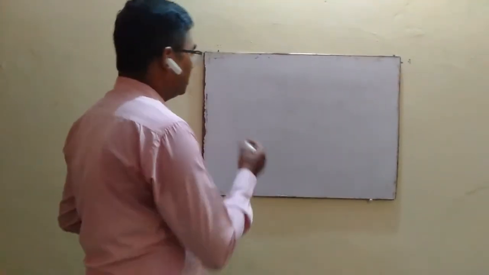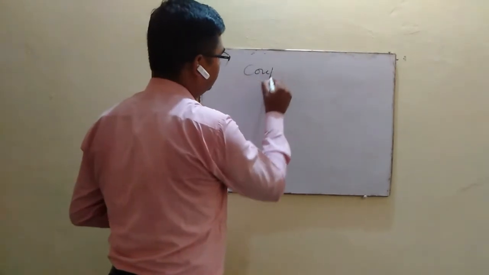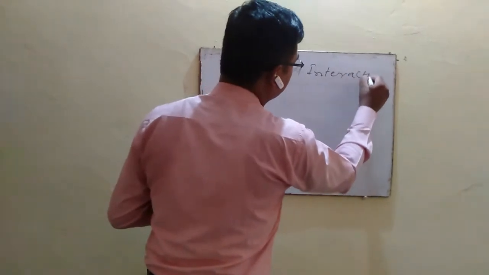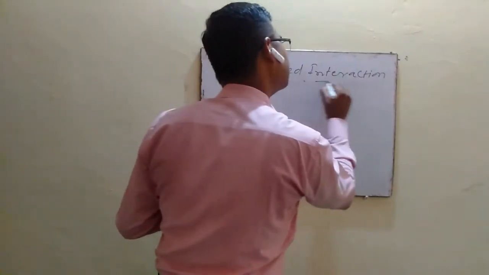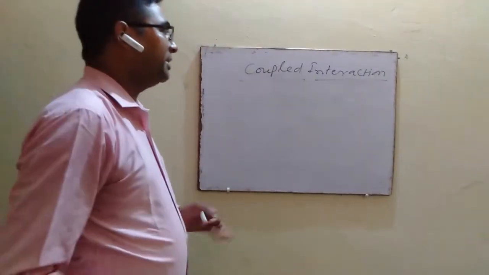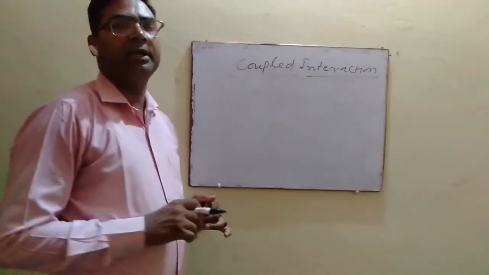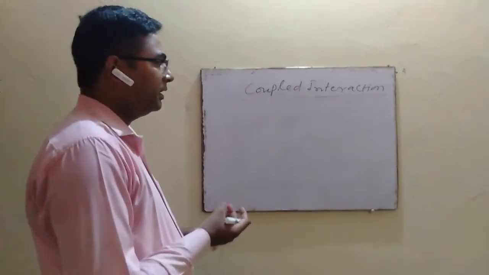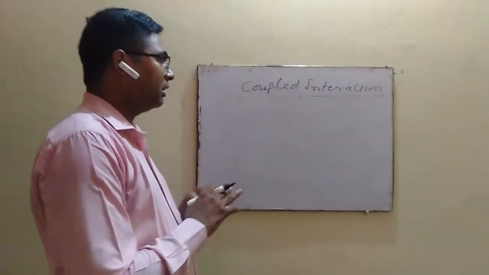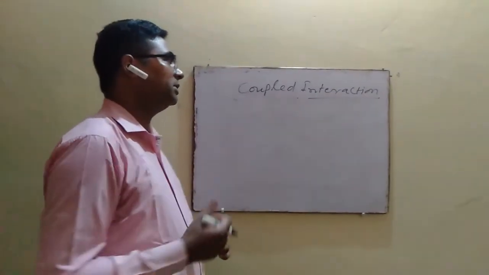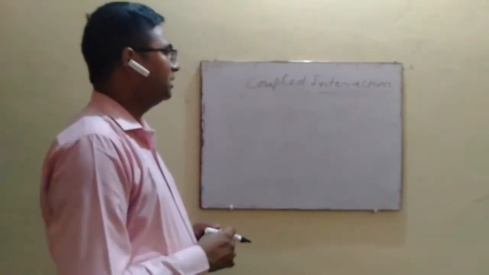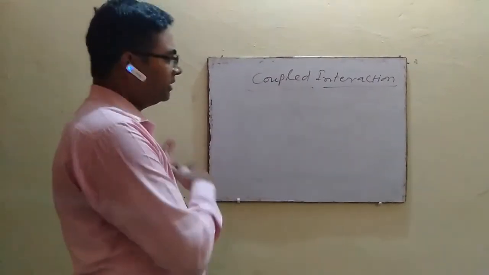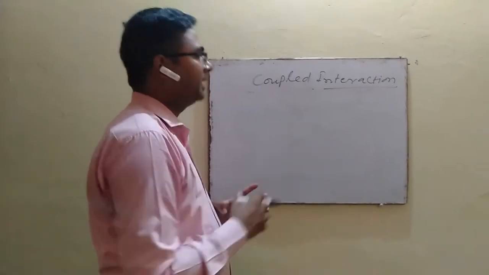Now coming to coupled interaction. Coupled interaction is the interaction between two fundamental vibrations. If two bond oscillators share a common atom and the individual vibrational frequencies of the two bonds are very close to each other, then a strong interaction occurs between the two vibrational bands, and the actual band is shifted either to a lower frequency or higher frequency in the IR spectrum.